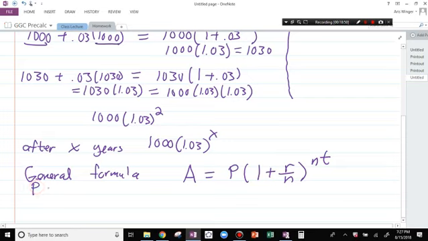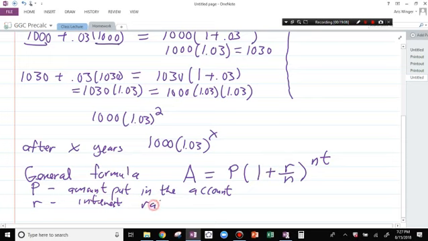So P, they call the principal, is the amount put in the account. R is the interest rate. N is the number of times you compound. T is the number of years.